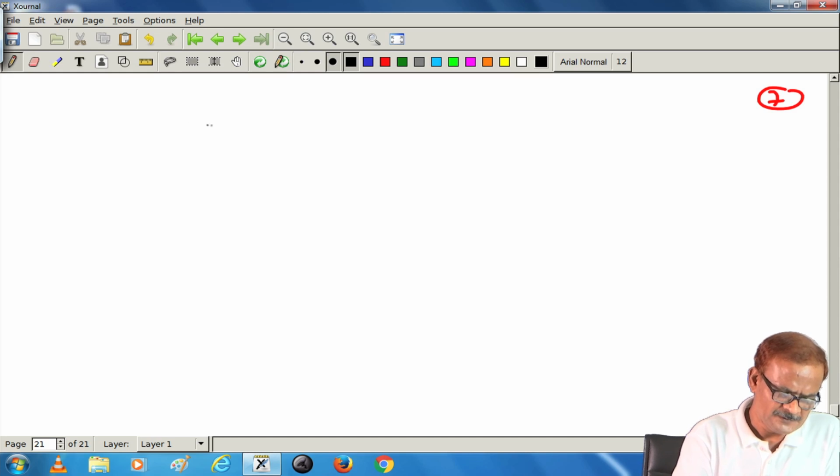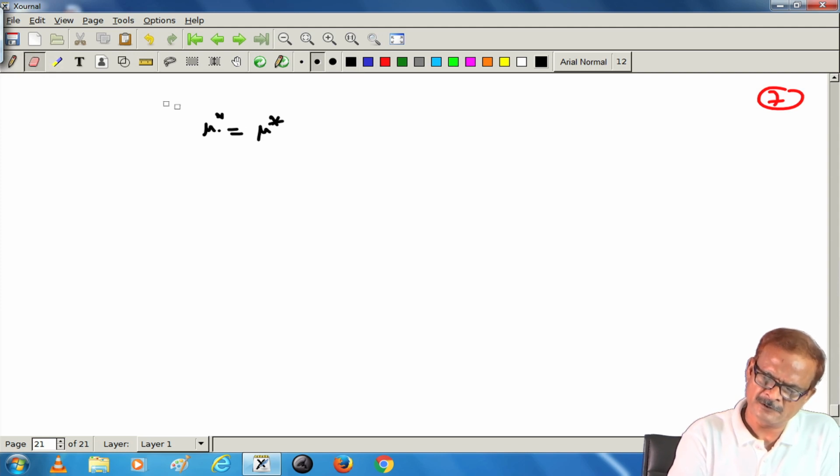So, for stability to exist, mu, which we write as mu star, actually we are using mu star notation for the normalized value of M 2.